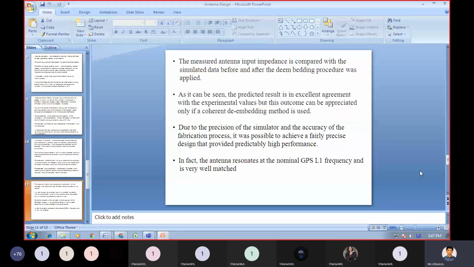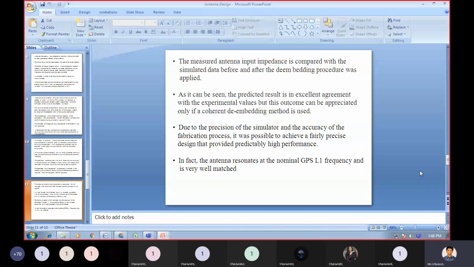The measured antenna input impedance is compared with the simulated data before and after the de-embedding procedure was applied.